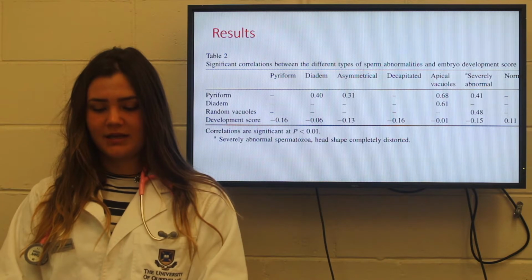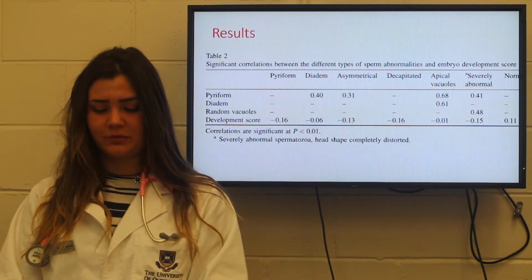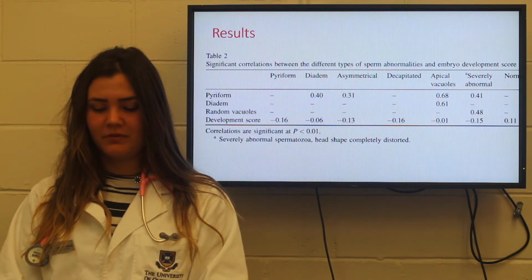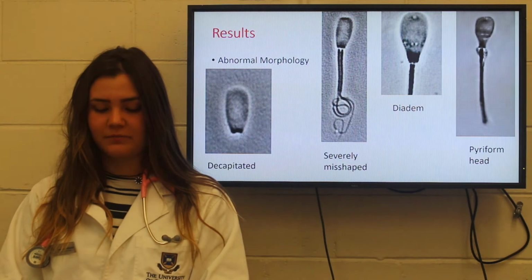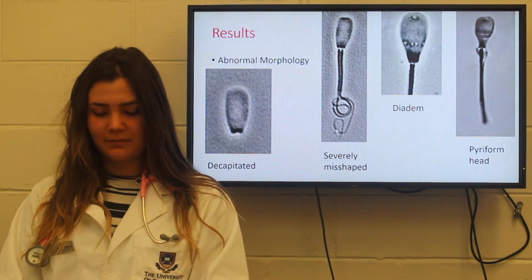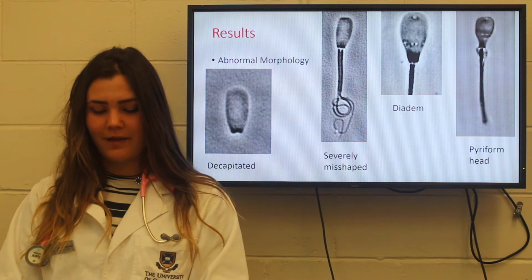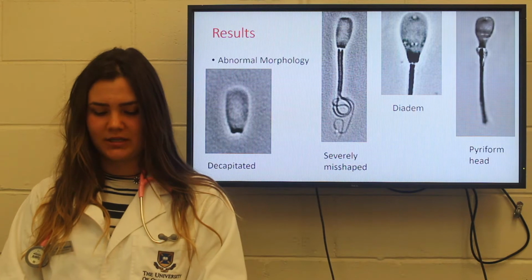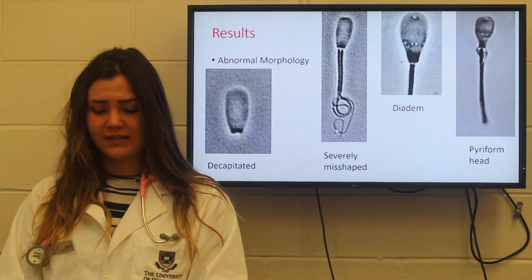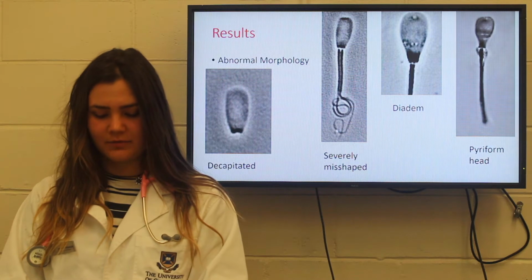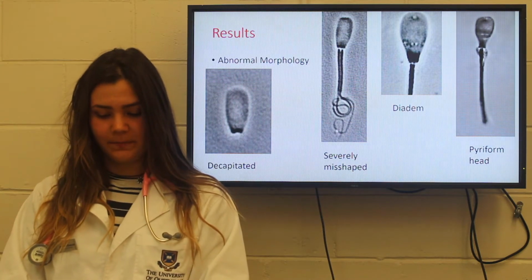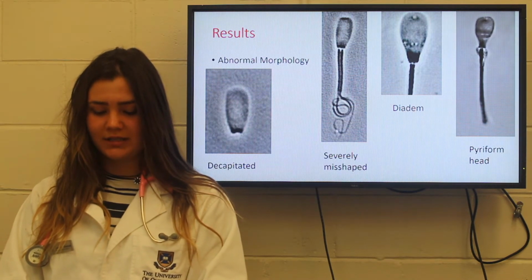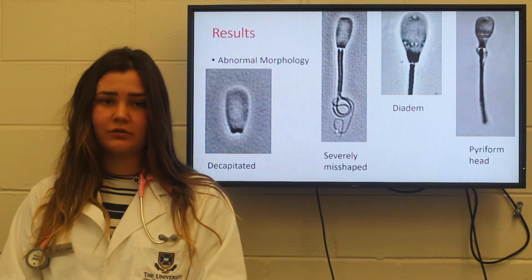From these results, it can be seen that there is a significant positive correlation between embryo development score and normal spermatozoa. The negative correlations between development score can be attributed to the escalating numbers of piriform heads, diadems, asymmetrical sperm, decapitated sperm, apical values, and severely abnormal spermatozoa due to instillation at different stages of spermiogenesis. It can be inferred the effect size of the expected data, increasing abnormalities with instillation, are significant, whereas the unexpected results, bull 2 and 4 having little or no effect, are due to chance, genetics, individual resistance, or scrotal instillation.